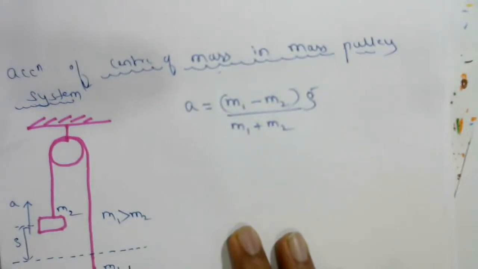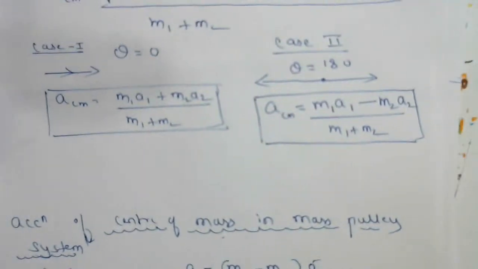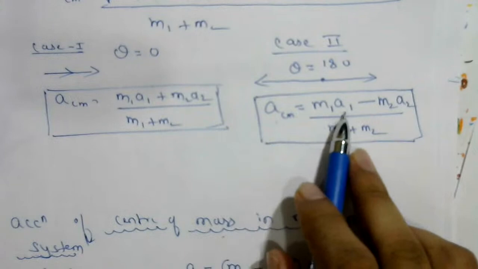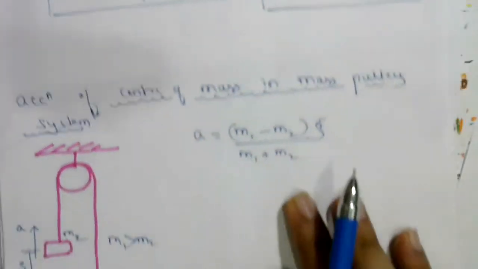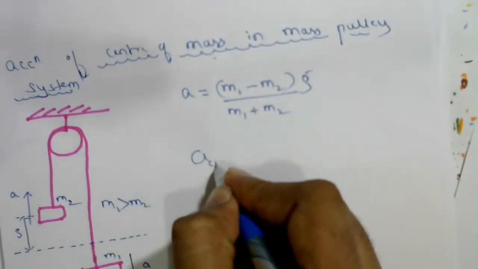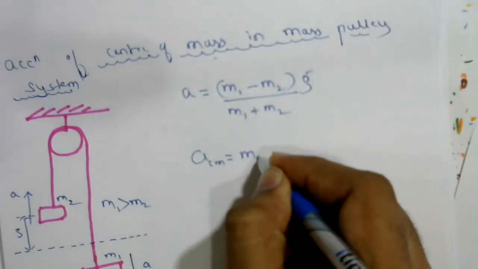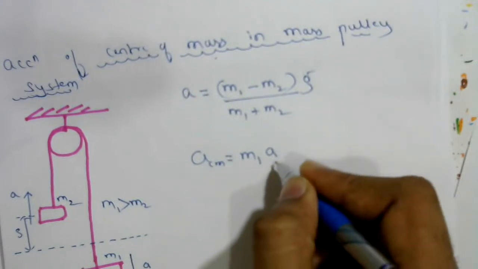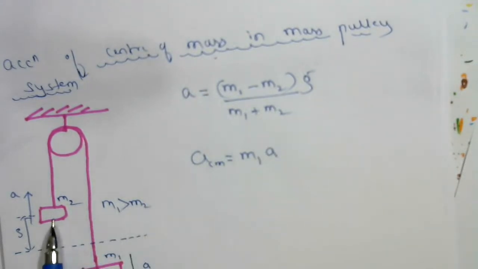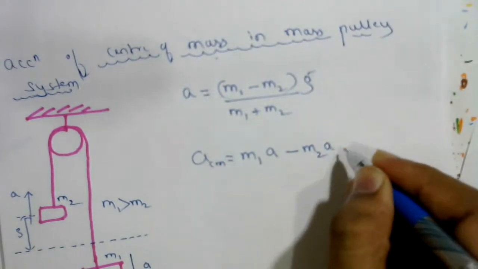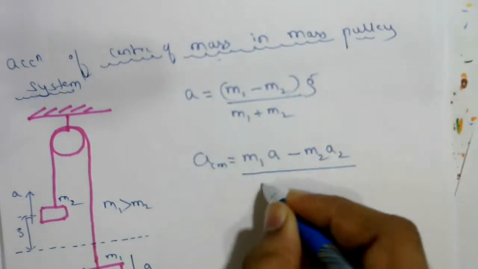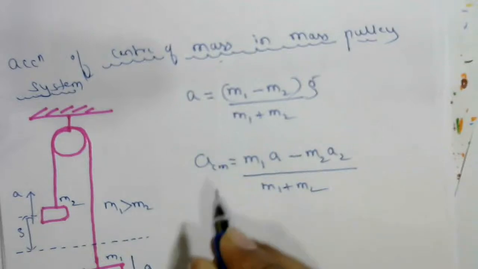If there is 180, what is the formula? Acceleration of center of mass = (m1a1 − m2a2)/(m1 + m2). So we can write acceleration of center of mass equal to m1 a1, and the acceleration of the first object and second object are the same, both are moving with the same acceleration, minus m2 a2, upon m1 plus m2.